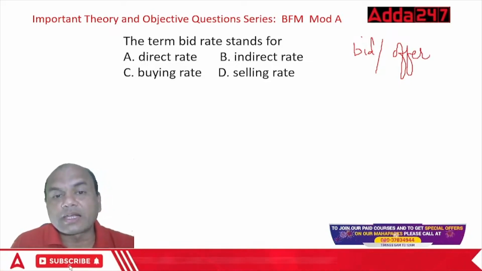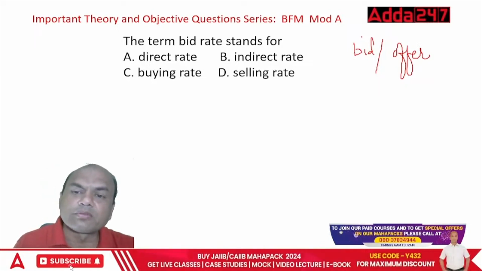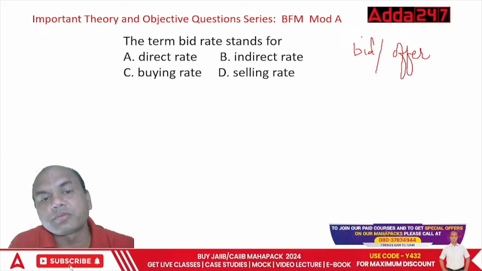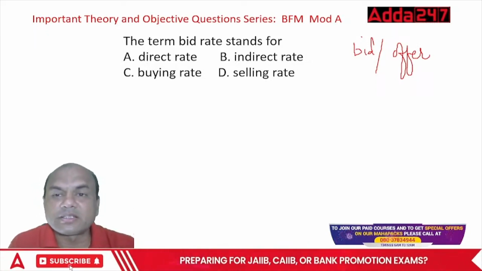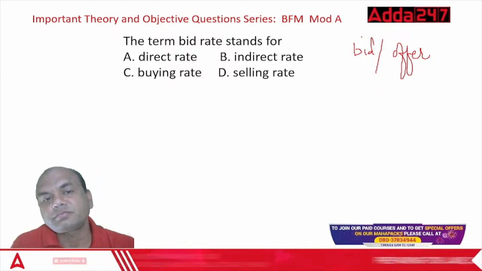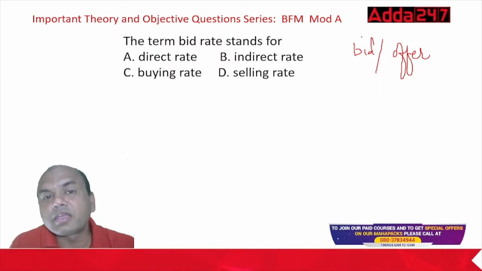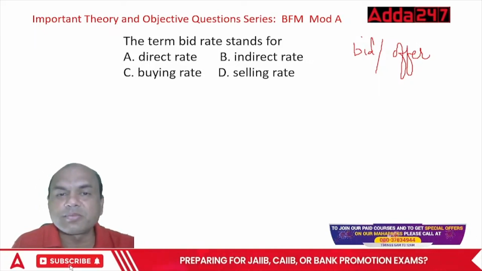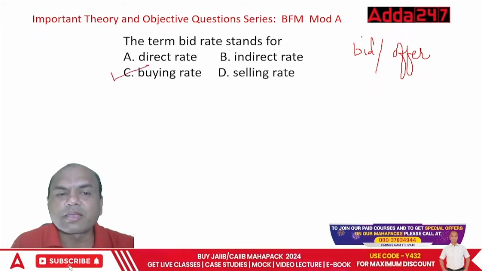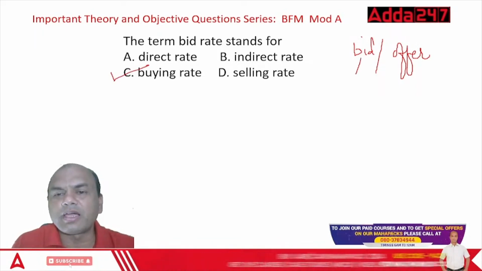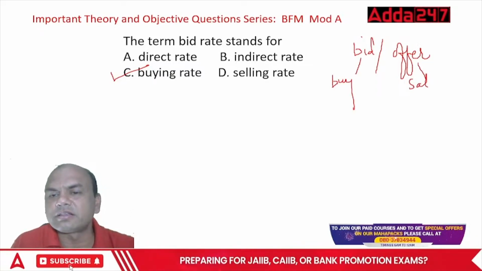Always remember, bid stands for buying rate. Bid equals buy, and offer means sale.